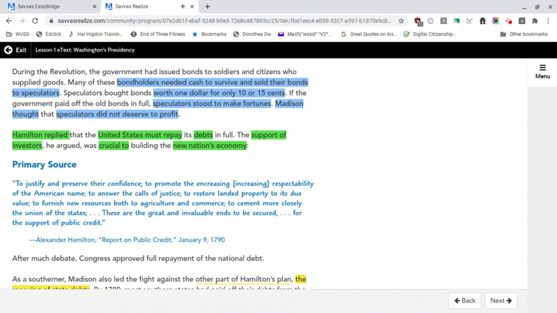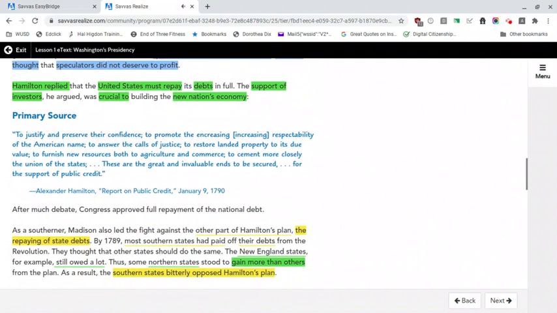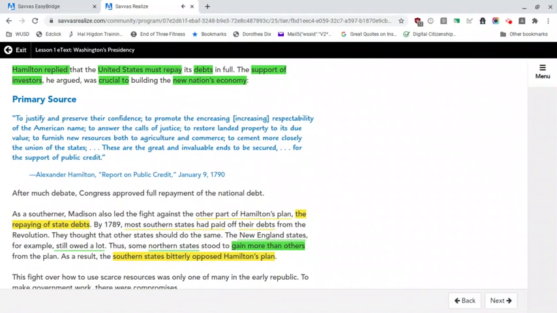Hamilton replied that the United States must repay its debts in full. The support of investors, he argued, was crucial to building the new nation's economy.